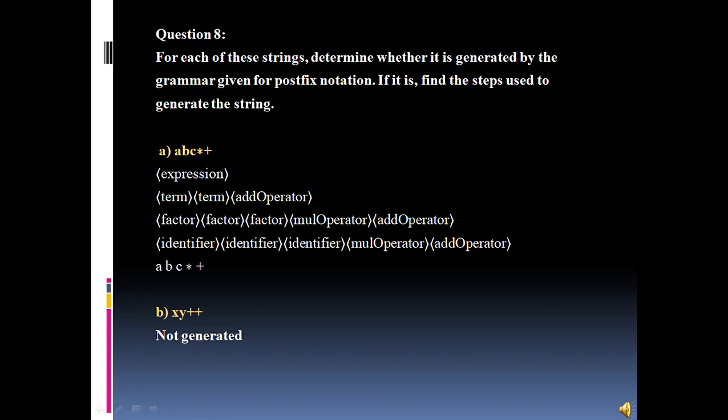The string given in the question is A B C, a star, and the plus operator. The whole string is represented as an expression. An expression can be further divided into a term and an add operator, where the add operator is represented by the add symbol. Then the term can be further divided into a factor and a multiply operator, and then again into an identifier. The identifiers are A, B, C, the multiply operator is the multiply symbol, and the add operator is the plus symbol. And here we can state that it is a postfix notation.